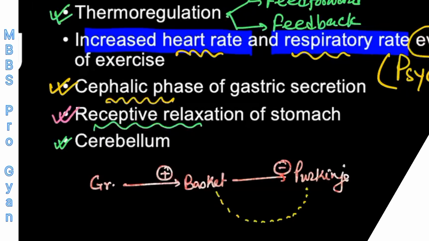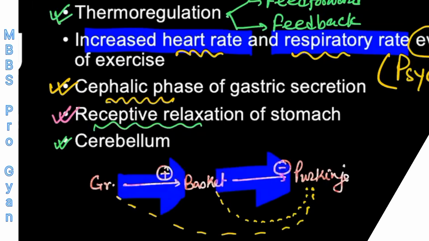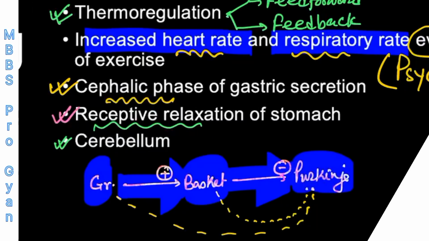But this Purkinje cell has no control either on the basket cell or on the granular cell. It means the output is always going in one direction. It is going from the granular cell to the basket cell and from the basket cell to the Purkinje cell.